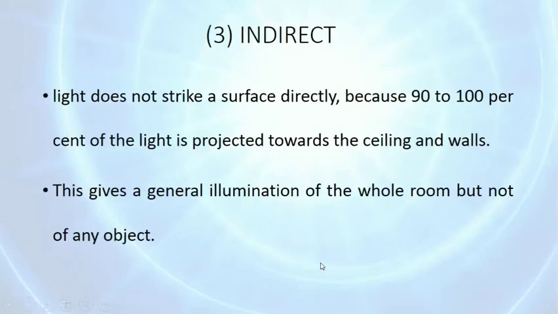Then indirect, in this light does not strike a surface directly because 90 to 100% of light is projected towards the ceiling and walls. So this gives general illumination of the whole room but not of any object. And here in indirect lighting, shadows are also not formed. That is, sharp shadows are not formed. So it is quite safe to our eyes.